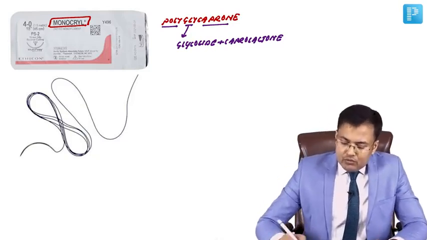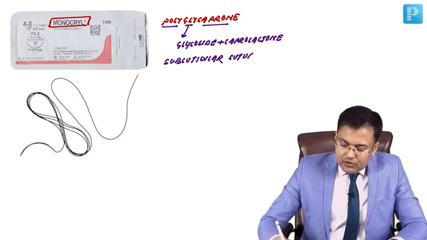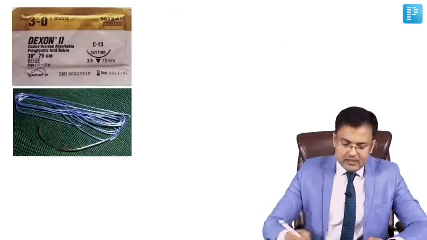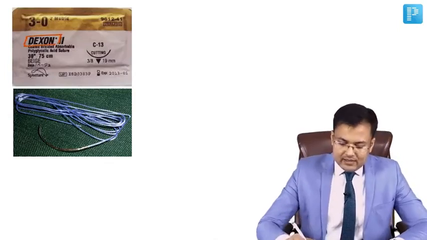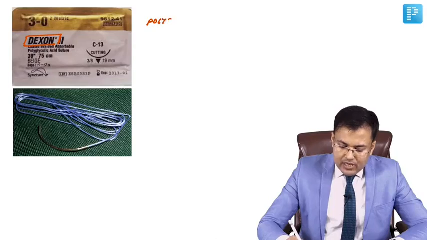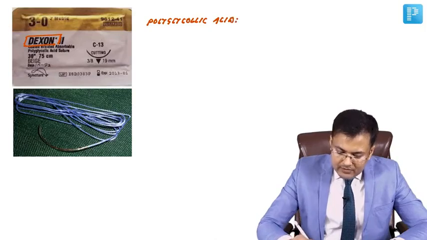And you know, this monocryl is used for subcuticular suturing. This was a question in AIIMS. Used for subcuticular suturing. This is Dexon, and we discussed what's the other name of Dexon. It's also known as polyglycolic acid. Polyglycolic acid. What's the problem with Dexon?